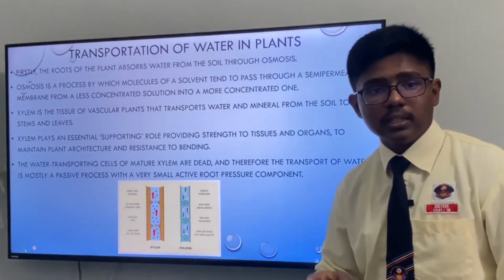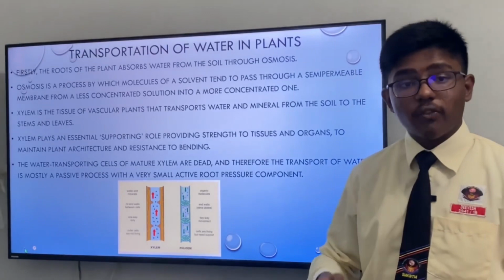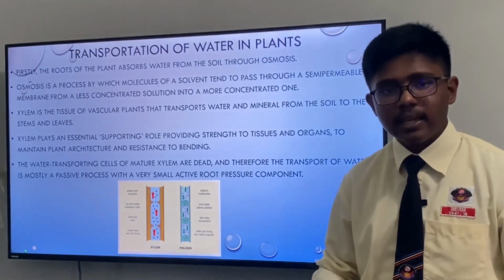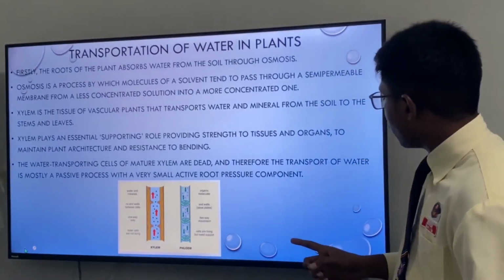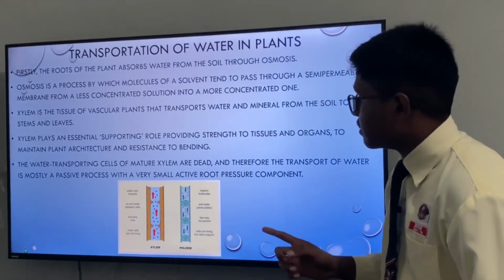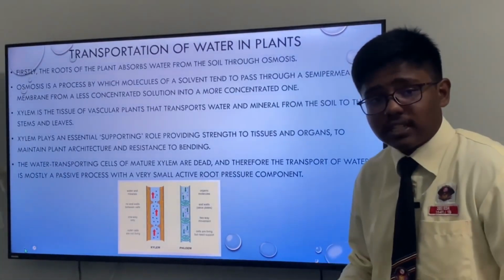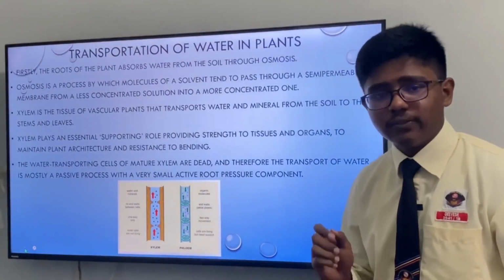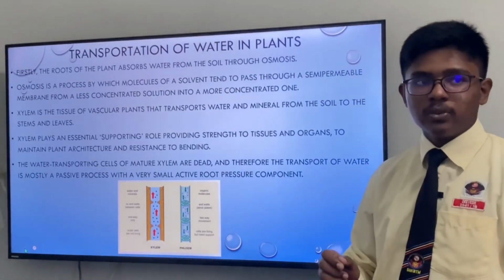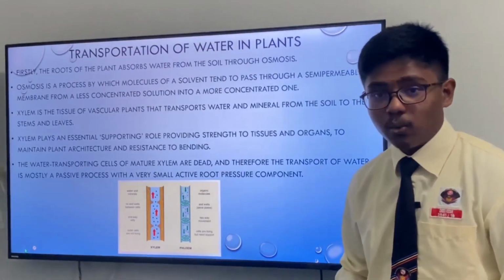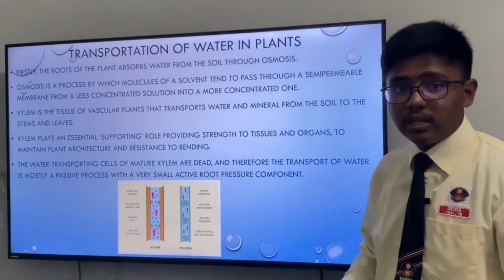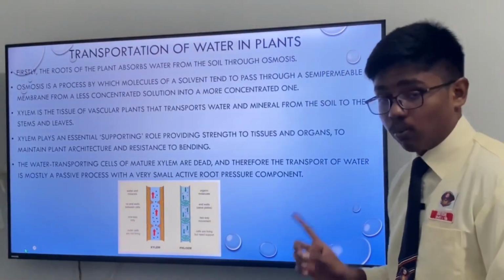Moreover, the water transporting cells of mature xylem are dead, and therefore the transport of water is mostly a passive process with a very small active root pressure component. Well, you may be asking, what is our proof that xylem actually transports water?